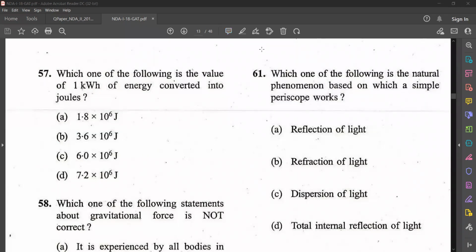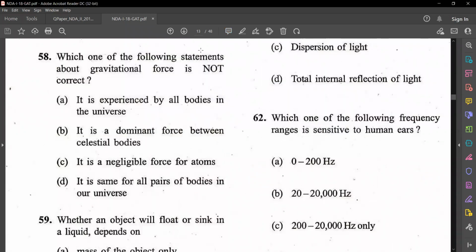58th question. Which one of the following statements about gravitational force is not correct? It is experienced by all bodies in the universe. It is a dominant force between celestial bodies. It is a negligible force for atoms.